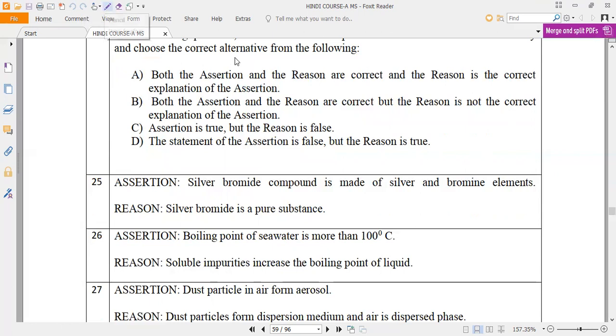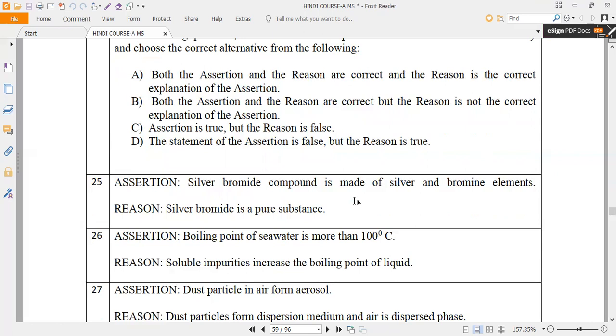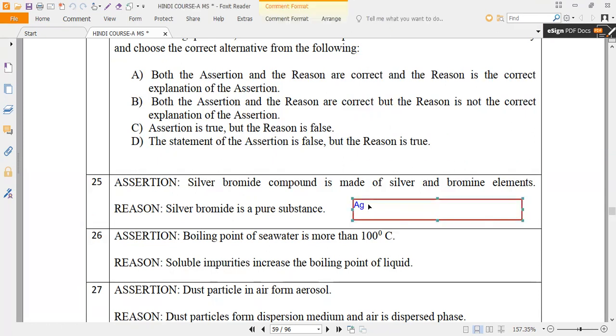You people know this. What is the symbol of silver, guys? I have taught you already. Can anybody say? Silver bromide. So silver is silver. What is the silver symbol? Silver symbol is Ag. Ag is the symbol of silver.